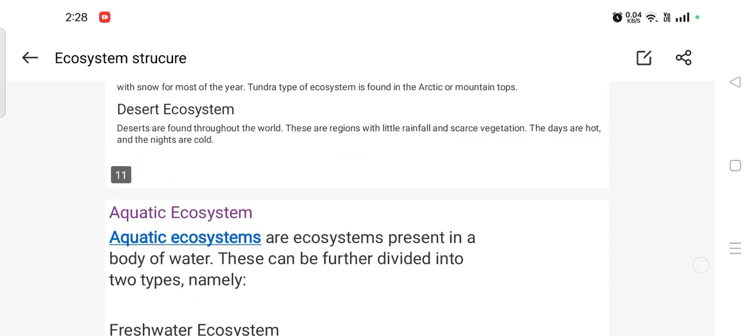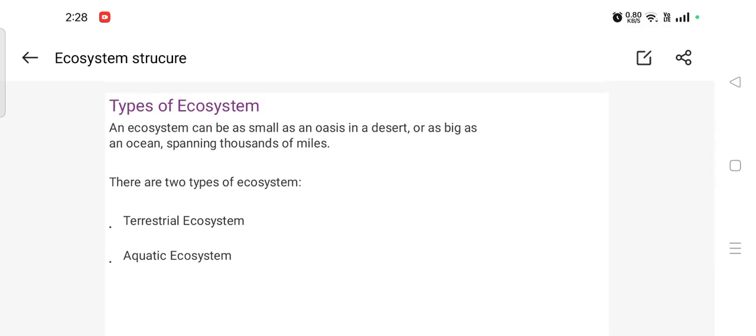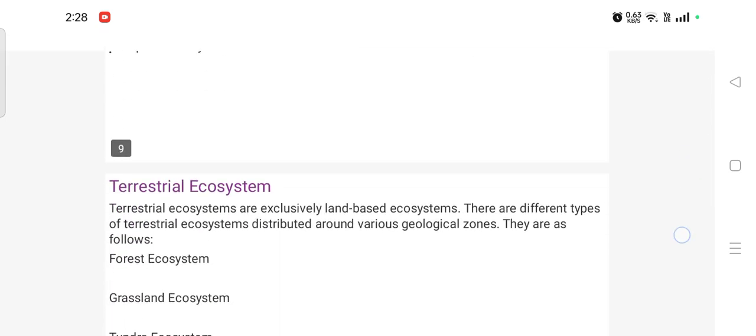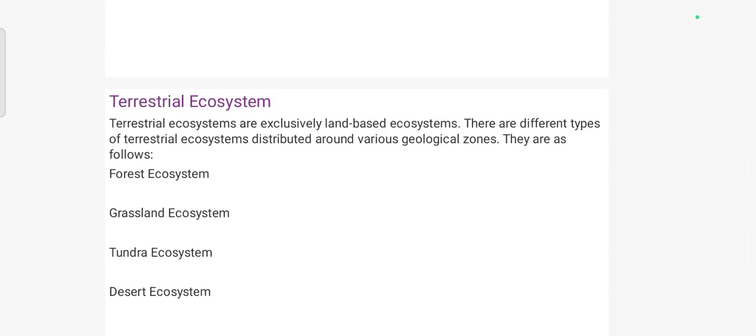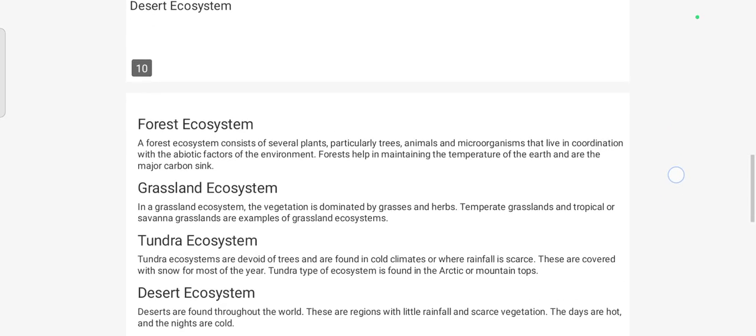So next we are going to learn types of ecosystems. An ecosystem can be as small as a desert or as big as the oceans. There are two types of ecosystems: terrestrial ecosystems and aquatic ecosystems. Terrestrial ecosystems are exclusively land-based ecosystems. There are different types of terrestrial ecosystems distributed around various geographical zones. They are as follows: forest ecosystem, grassland ecosystem, and desert ecosystem.